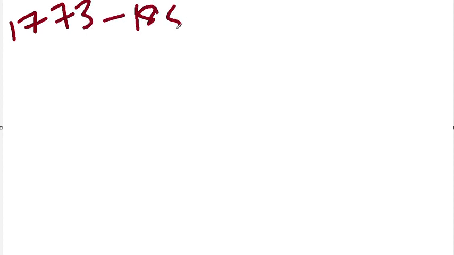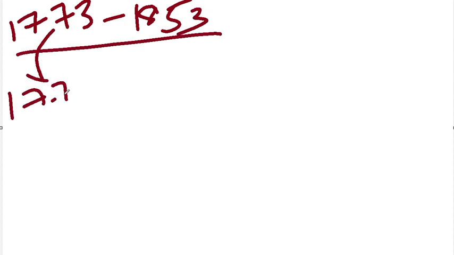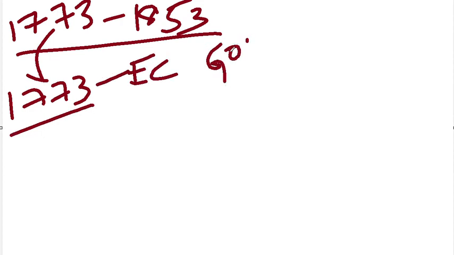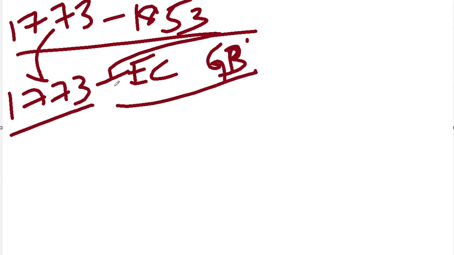Hello, let's continue with the acts. In the previous one, we have seen the acts of 1773 to 1853. These are before the Crown Rule. In 1773, we have seen the Regulating Act. The Executive Council and the Governor General of Bengal was made, and subordinates of Bombay and Madras presidencies were made under Governor General of Bengal.